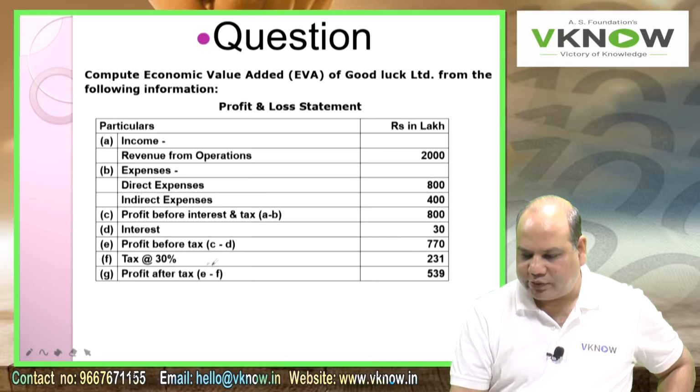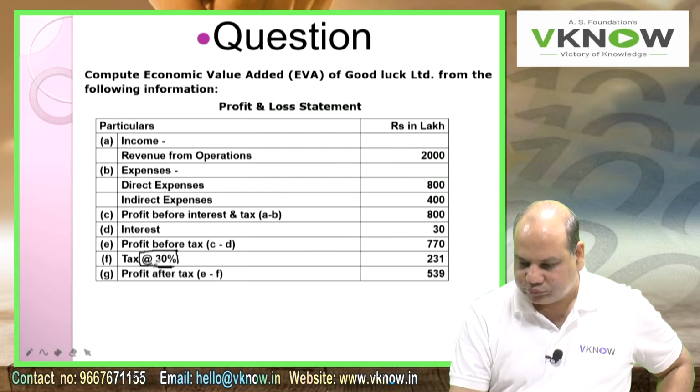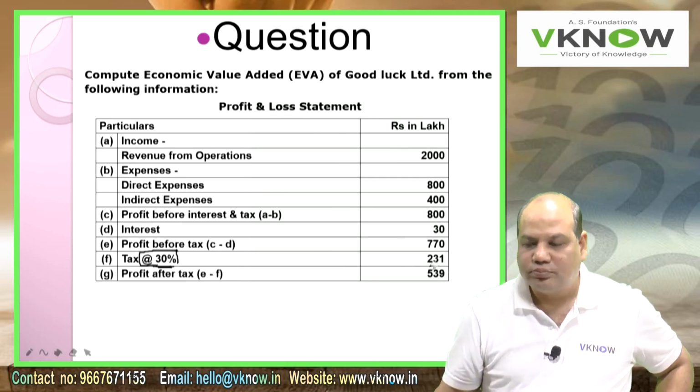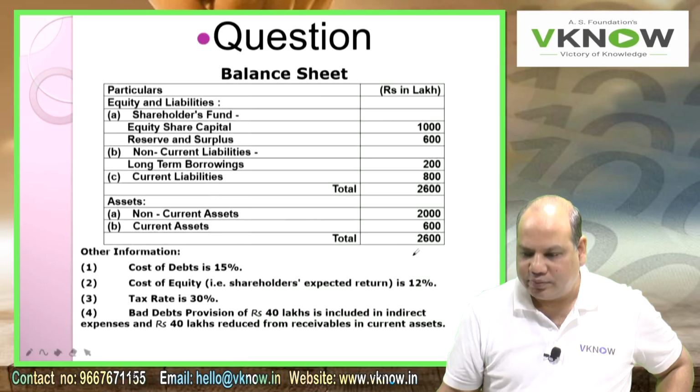Point number F, tax at the rate of 30%. So underline the tax rate also, you got tax rate here 30%. 231. Profit after tax 539.